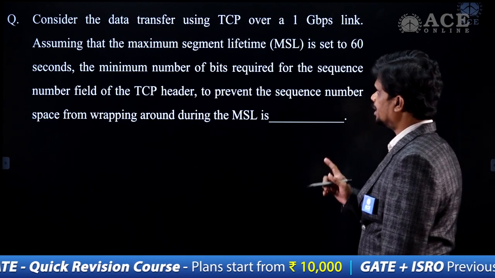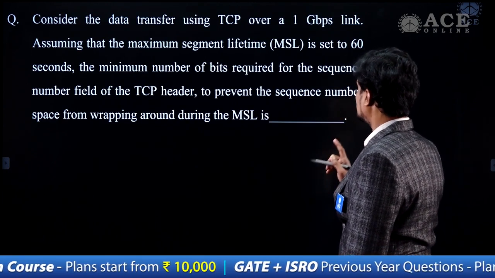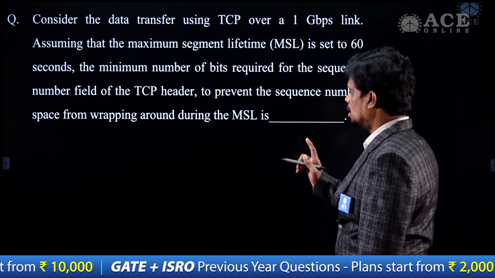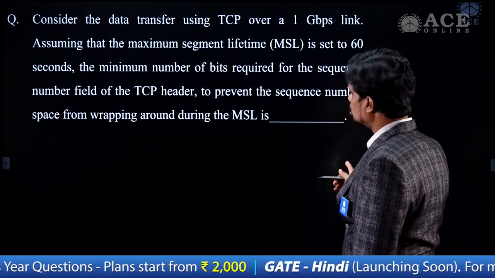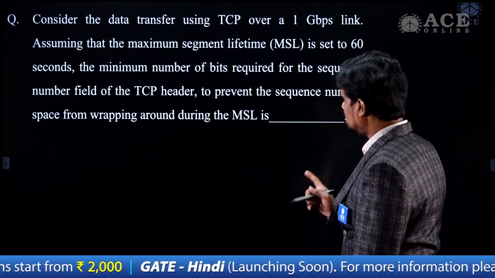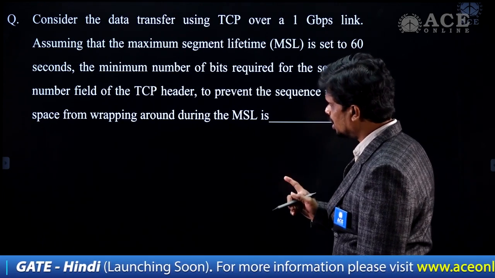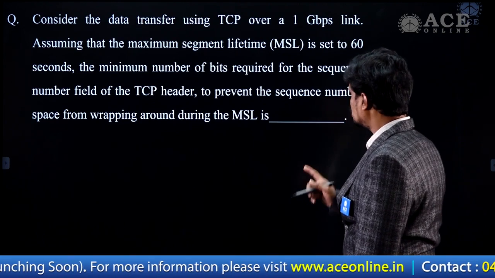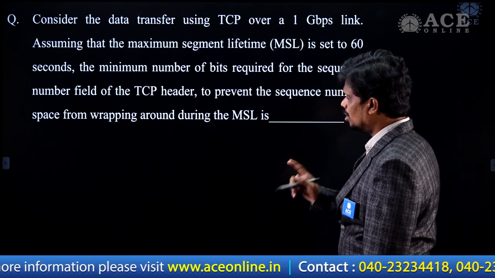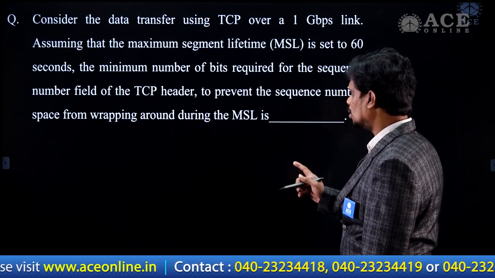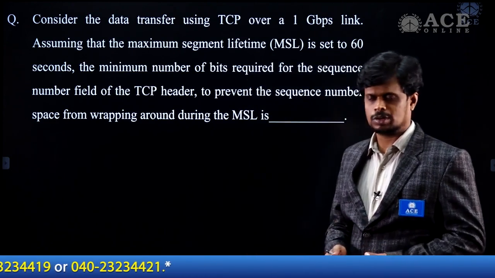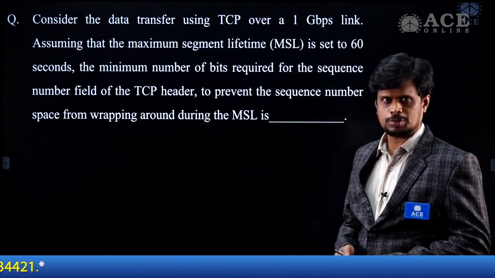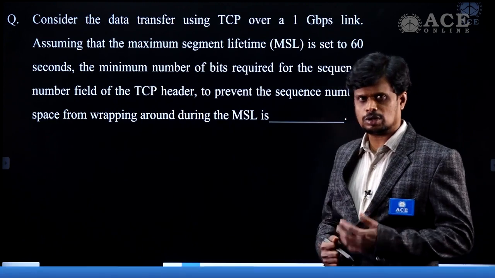Consider the data transfer using TCP over a 1 Gbps link. Assuming that the maximum segment lifetime MSL is set to 60 seconds, the minimum number of bits required for the sequence number field of the TCP header to prevent the sequence number space from wrapping around during the MSL is. So it is indirectly asking about the wraparound time concept only. This question is based on that concept, so the same procedure we are going to apply here.